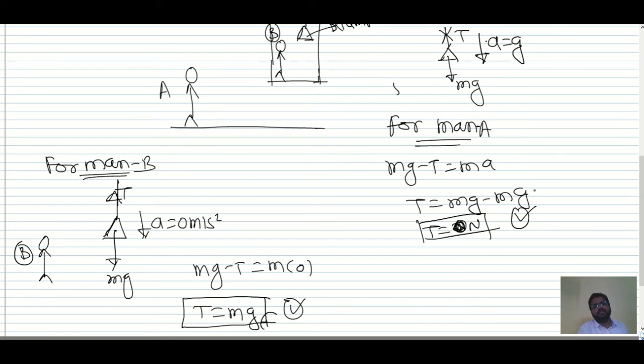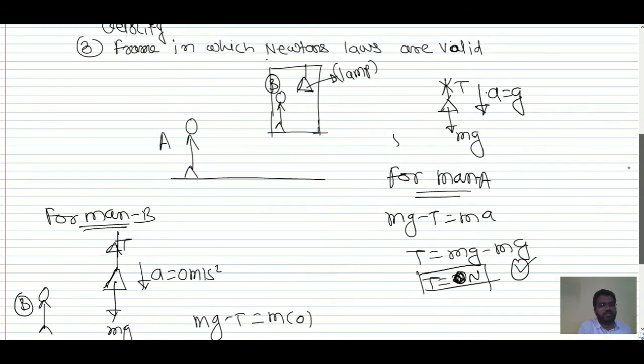Now who is correct and who is wrong? See here, the man who is on the ground is correct. Why? Because this man is in the inertial frame of reference, and he observes things from the inertial frame. So Newton's laws are valid over here.